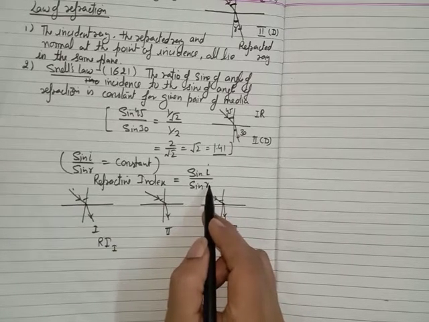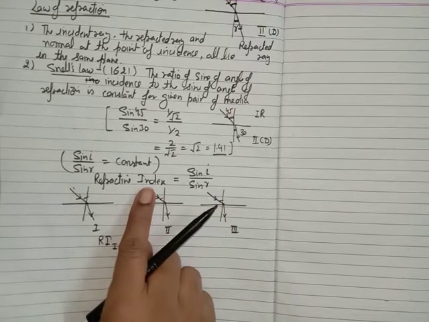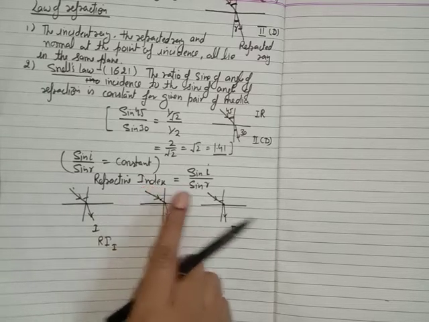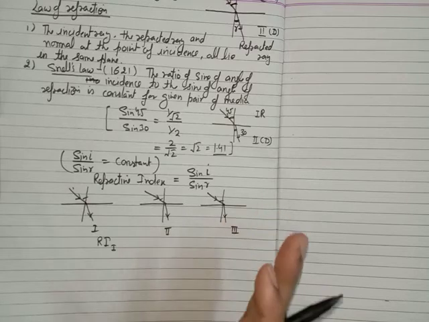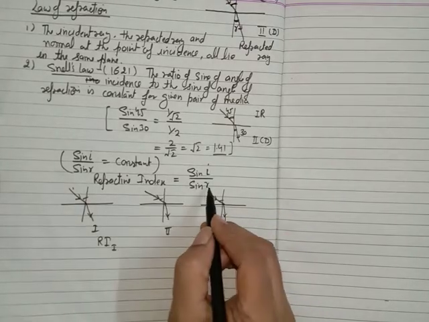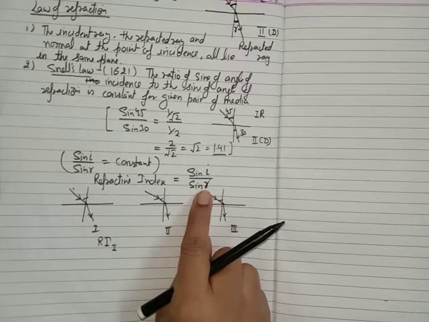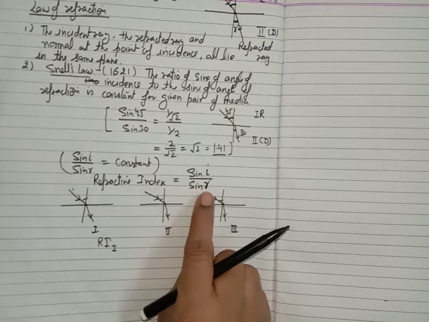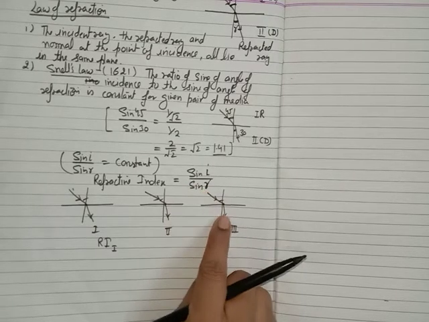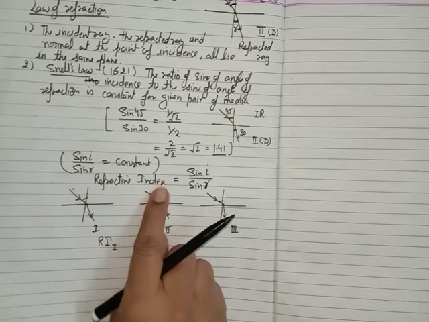If we decrease the value of this angle, then the value of this refractive index is going to increase.